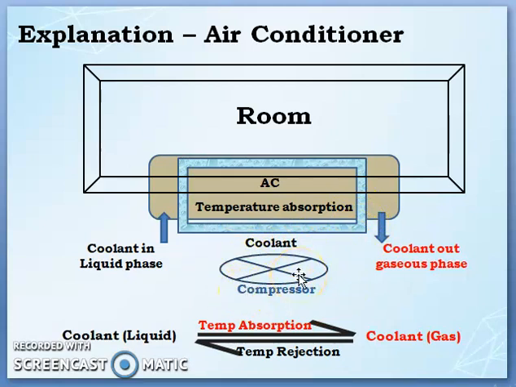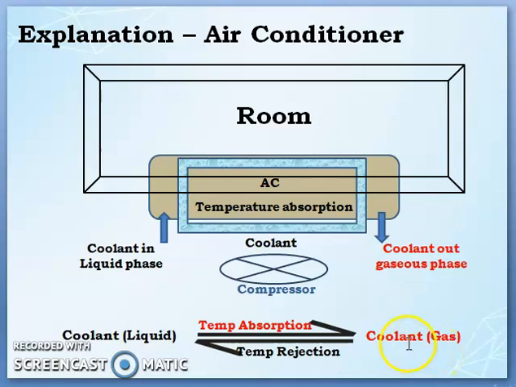If you observe this, the coolant is getting into the room in the form of liquid phase, and it absorbs the temperature from the room and it comes back outside in the form of gaseous phase. The coolant goes into the room in the liquid state, absorbs the temperature, and becomes gas.